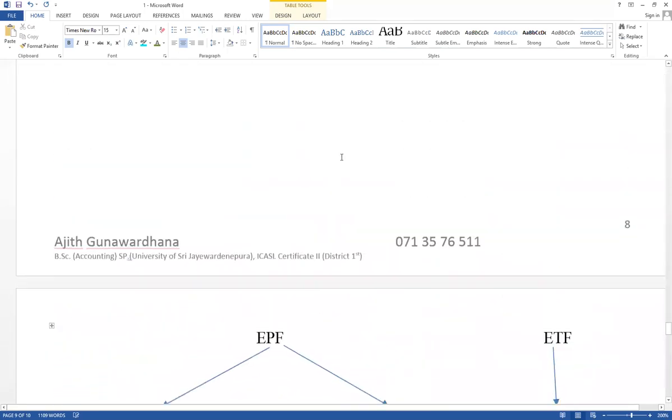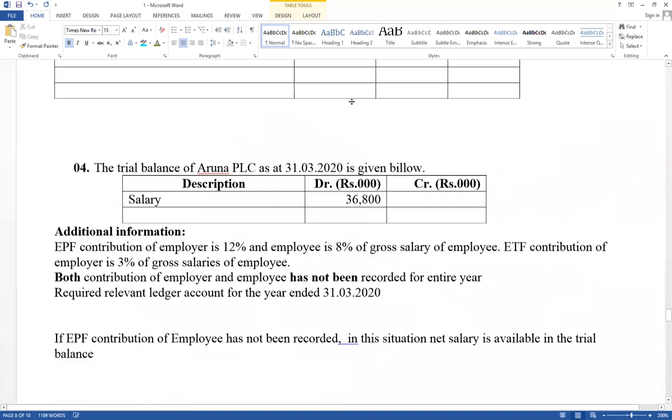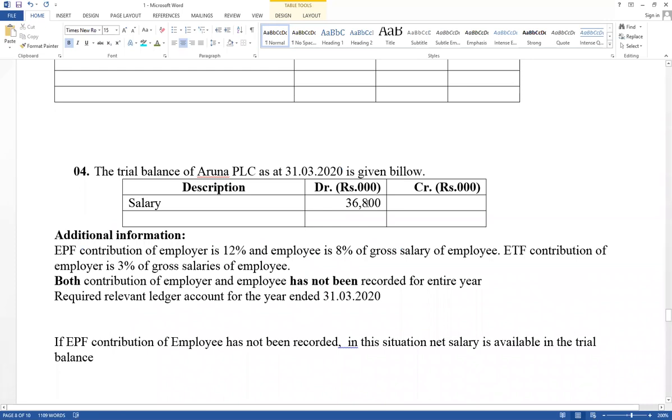And in the trial balance net salary is available. How to decide? Contribution of employee has not been recorded. Both not recorded. We have to consider contribution of employee. If it has not been recorded, net salary is available in the trial balance. What is the meaning? Cash account credit, salary account debited already.